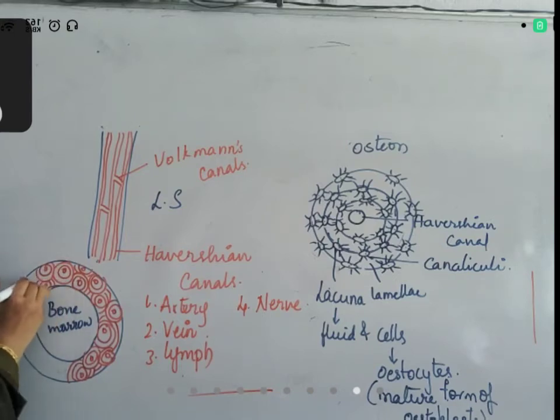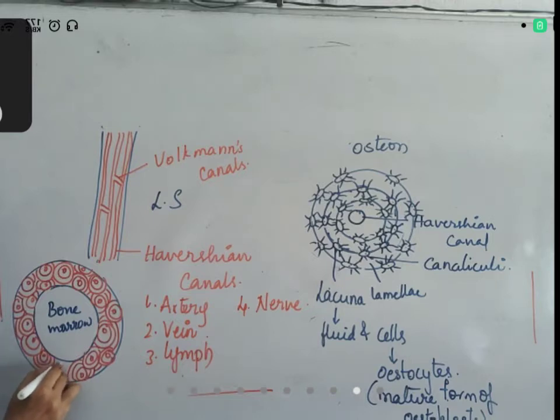So it forms a complete matrix without leaving any gap. It does not leave any gap. Wherever it is possible, it deposits the matrix in the form of concentric rings. You can see that some of the concentric rings are not completing because bone extended till there only. In this way, around every Haversian canal, you can see deposition of matrix. Okay. So like this, bone is like this.